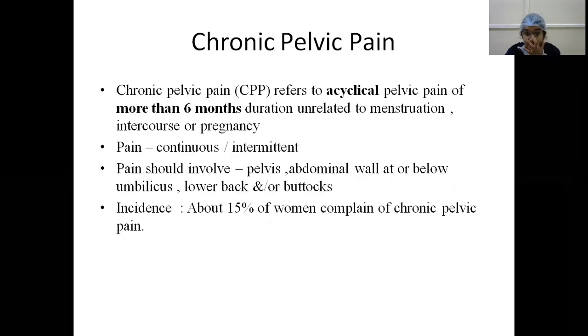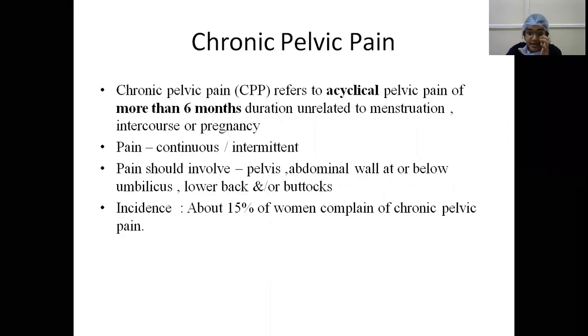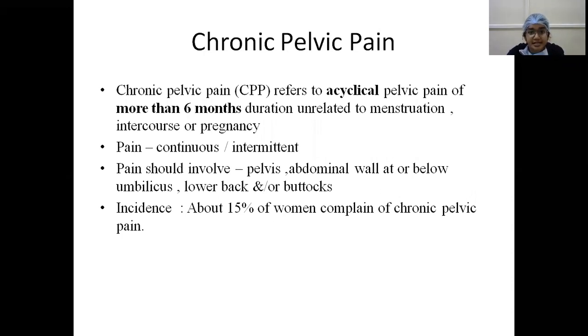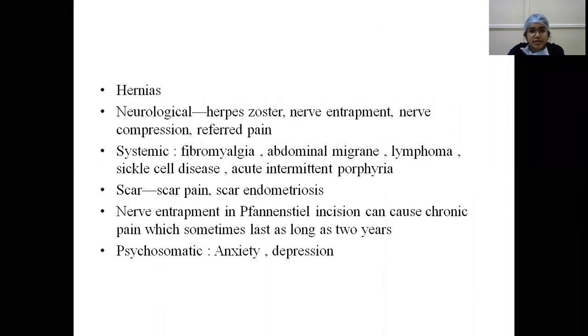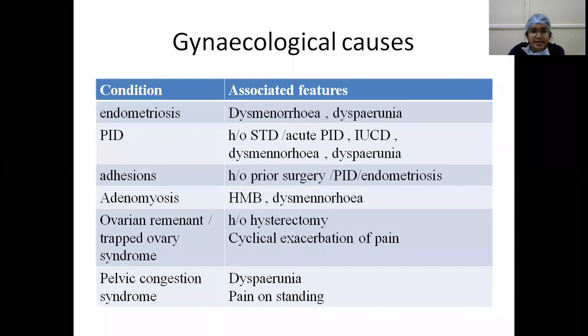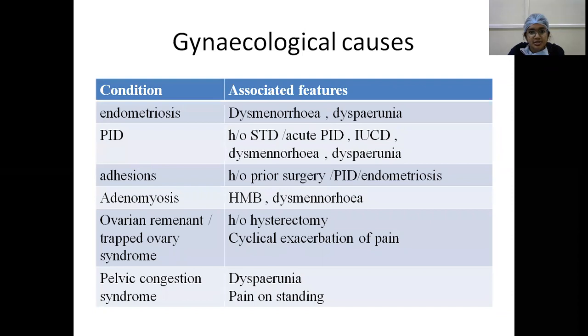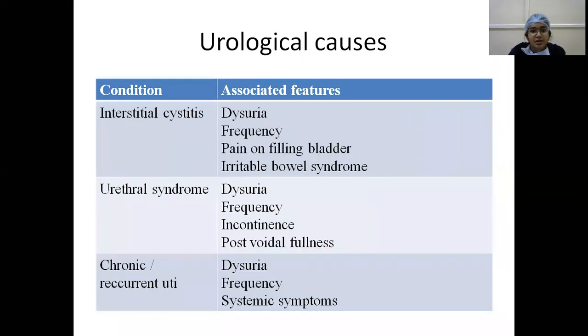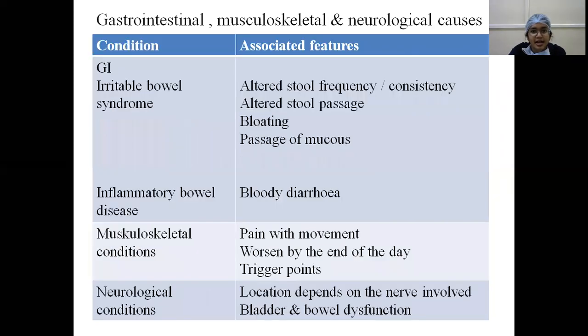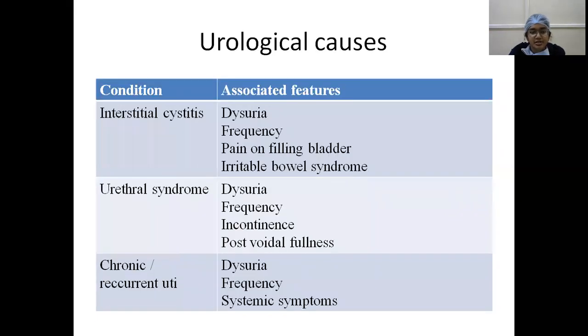So, according to definition, chronic pelvic pain is a non-cyclical pain occurring for more than 6 months, and it is unrelated to menstruation, intercourse, or pregnancy. It is continuous or intermittent. The location of pain is at or below the level of the umbilicus up to the buttocks. The etiology might be gynecological or non-gynecological. Gynecological: endometriosis, PID, adhesions, adenomyosis, ovarian remnant syndrome or trapped ovary syndrome, or pelvic congestion syndrome. Non-gynecological might be urological, gastrointestinal, musculoskeletal and neurological causes.